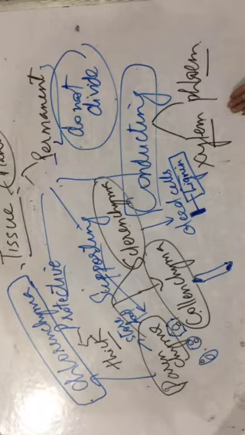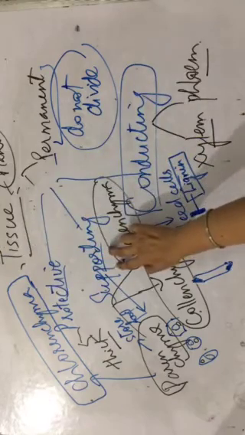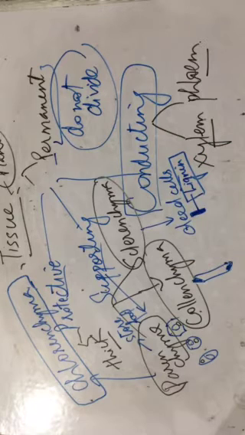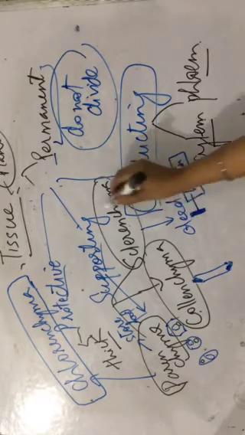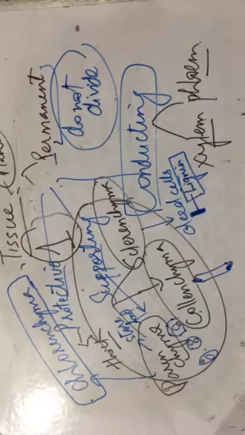Before proceeding, this protective tissue and the supporting tissue, that means the parenchyma, collenchyma, sclerenchyma, they all are made up of a single type of cells. That is why they are known as simple permanent tissue. They all are made up of one type of cells. That is why they are known as simple permanent tissue. This question may arise, so you should know. Simple.